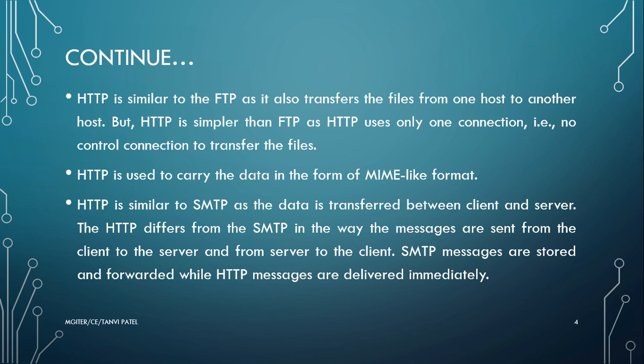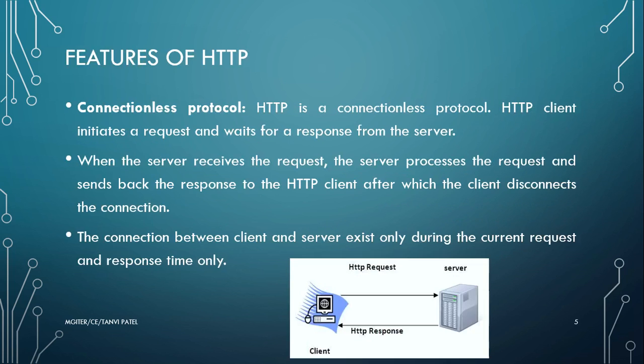Means the message transfer process is different on both sides. SMTP messages are stored and forwarded, while HTTP messages are delivered immediately. Means SMTP messages are stored first and then forwarded, while HTTP messages are immediately delivered.